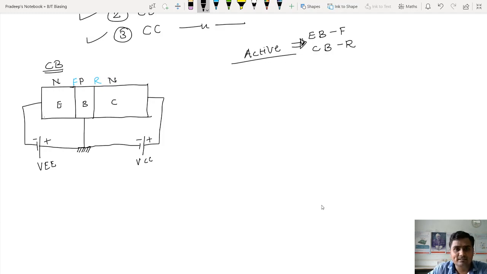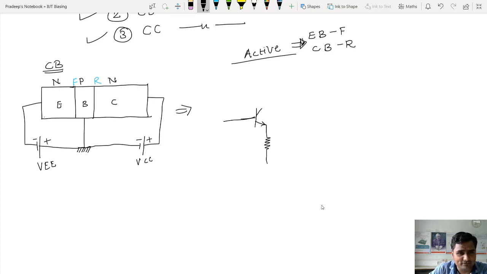I don't want this, I want a circuit diagram. So let me represent this in a circuit diagram. How can I represent this in a circuit diagram? I will make a transistor. When it is a component construction, everything is okay. But when you put a transistor in a circuit, obviously the batteries cannot be connected directly to the terminals of the component. Now look at this, base is common.